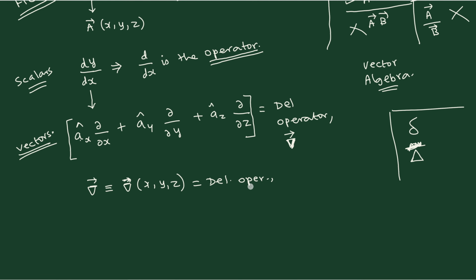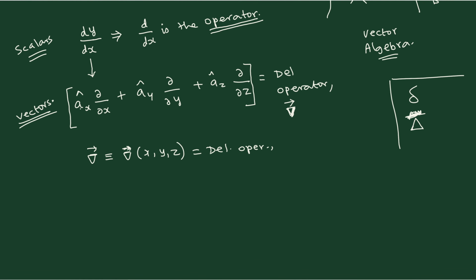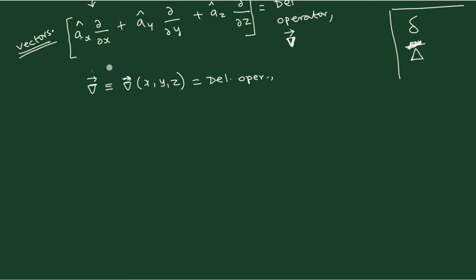Once these two things are clear, we will understand what are the possible types of operations that can be done if we have vectors and operators. So the objective and the aim should be clear. If the aim is not clear, then you will also not know what exactly we are talking about. So our aim is clear.